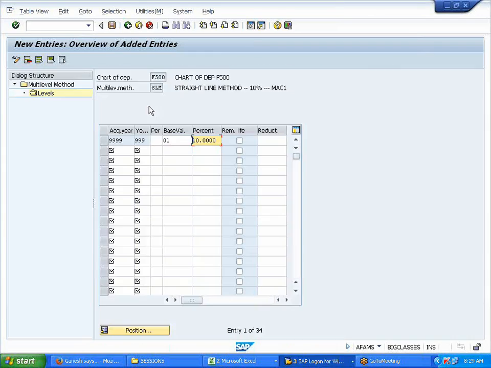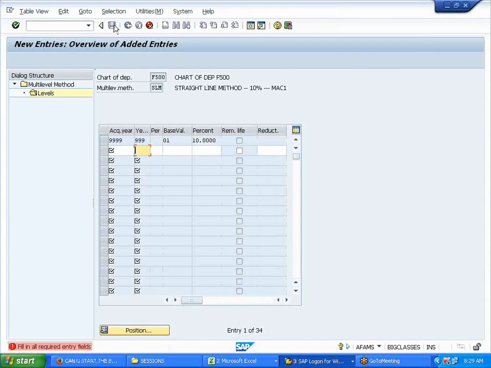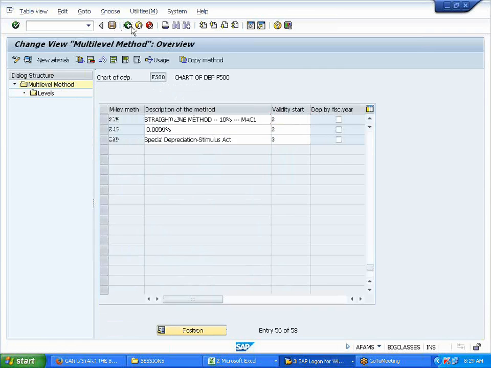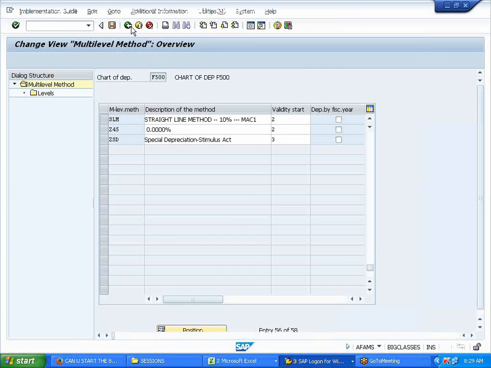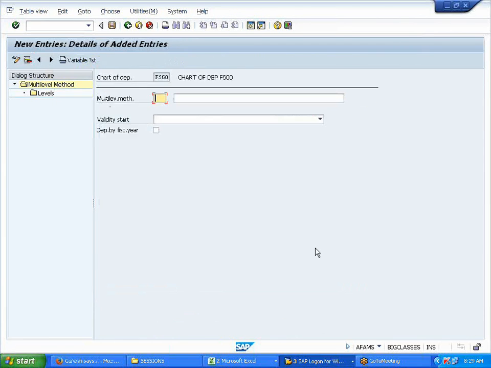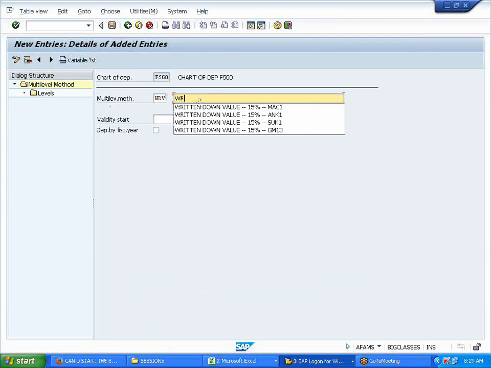So I just gave this percentage. This is for SLM. Save it. Back. Now I am defining one more. New entries. Now I'll say this is WDV, written down value.